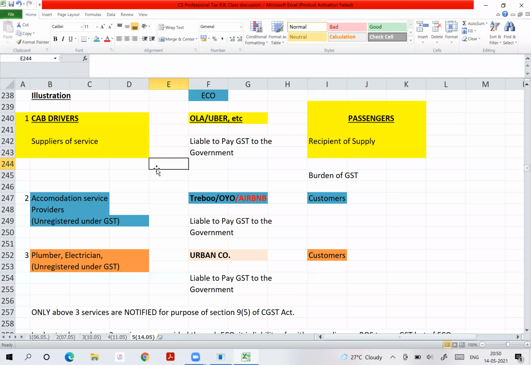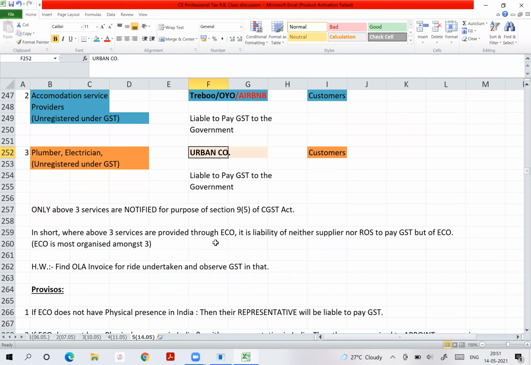Accommodation service provided by unregistered persons, and housekeeping services provided by unregistered persons. So what 3 examples did I give you? Ola, Oyo, and Urban Company. Is the point very clear? So only the above 3 services are notified, nothing else.